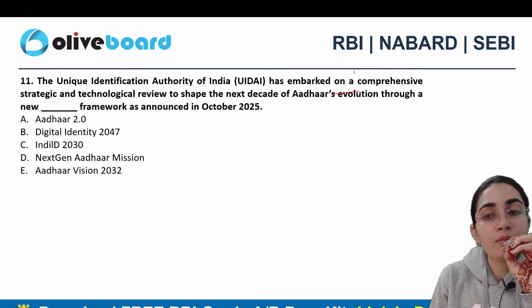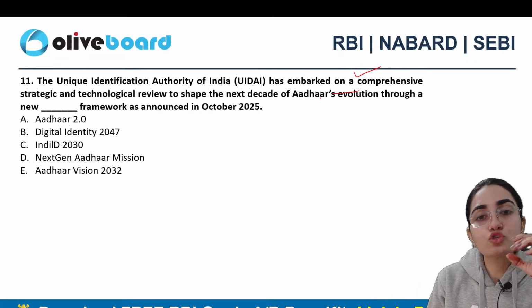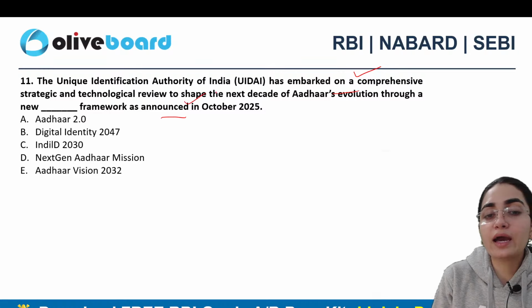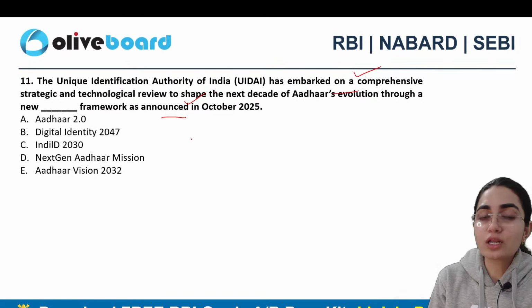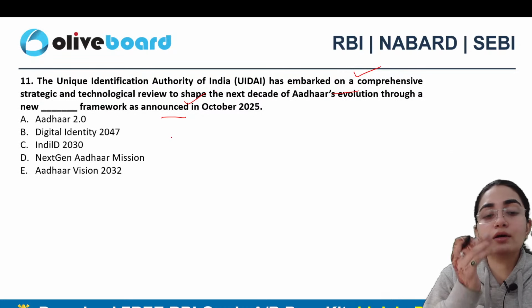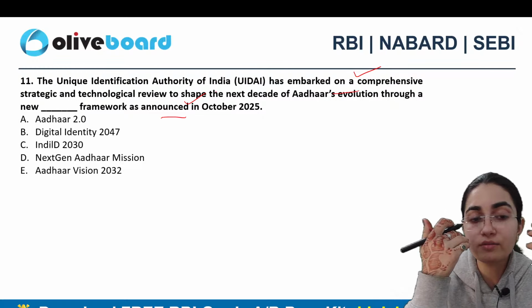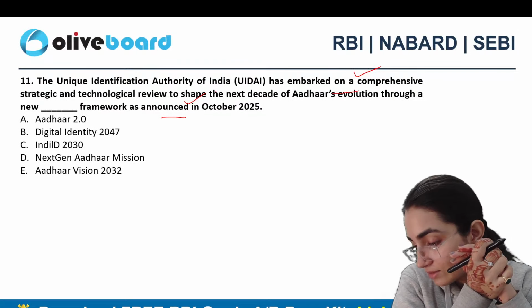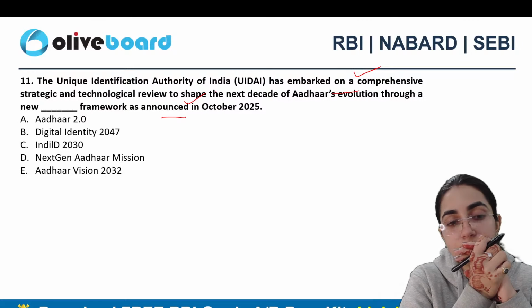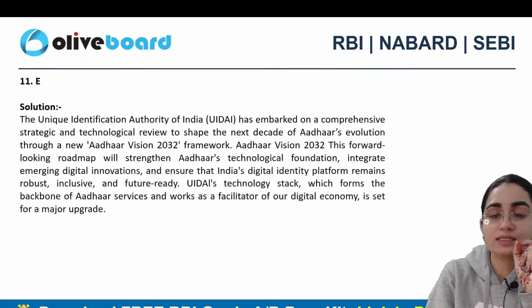UIDAI has embarked on a comprehensive strategic and technological review to shape the next decade of Aadhaar's evolution through a new framework as announced in October 2025. What framework is that? Is it Aadhaar 2.0, Digital Identity 2047? Is it Digital D 2030? Is it Next Generation Aadhaar Mission, or Aadhaar Vision 2022? Which exactly is the correct answer? 11th ka B. All right. Okay. Satyat says 11th ka E. Very good. E exactly is the correct answer.